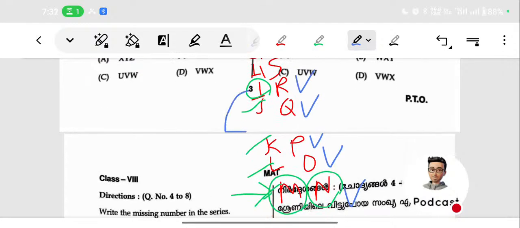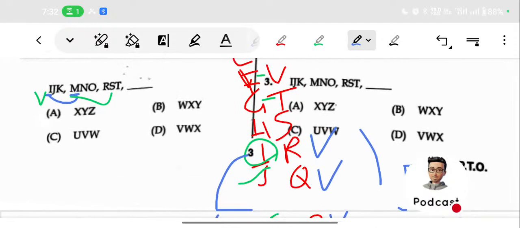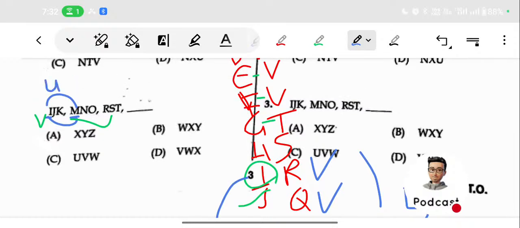So here the relation is a 4 letter gap, but here it is a 5 letter gap. In the first one, I and M are connected with a 4 gap. Here it is connected with a 5 gap.